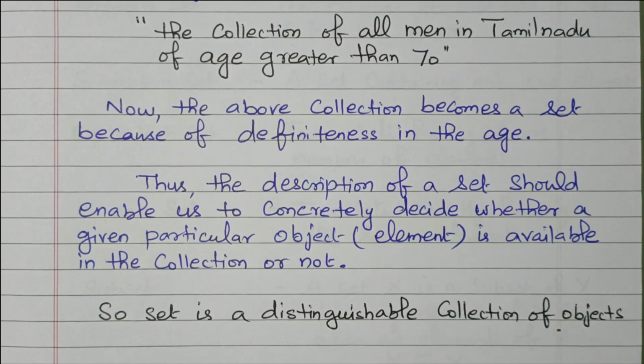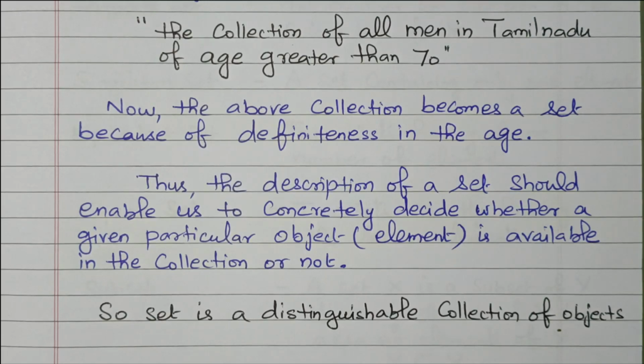Old man, we don't know who all the old men are. Their age is not clearly mentioned. Beautiful flower is not clearly mentioned. Red flower means clearly mentioned, right? So the set gives a distinguishable collection of objects. It gives the clear-cut definition. Then it is called a set, right?